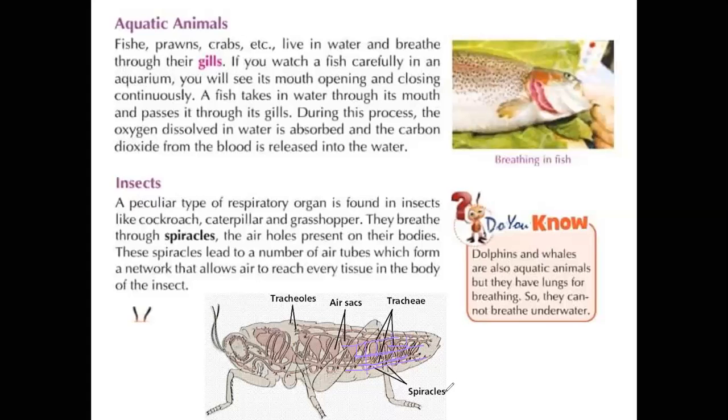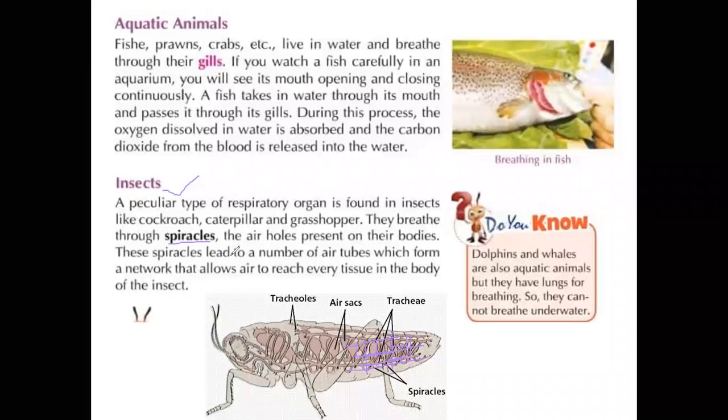So when air reaches the spiracles, especially oxygen, it enters through the spiracles to the body's tissues. From these body organs, the oxygen reaches the remaining parts of the insect body. So finally, the spiracles are the respiratory organs of the insects, right?